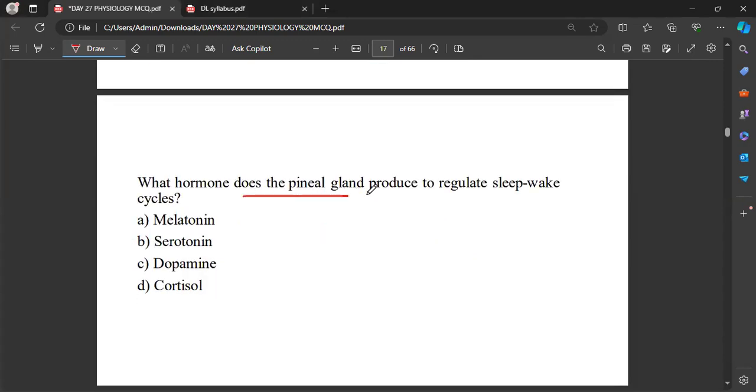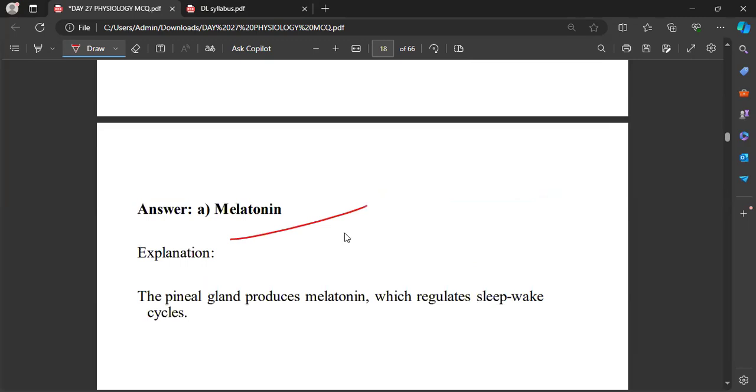What hormone does the pineal gland produce to regulate the sleep-wake cycles? That will be melatonin. Okay, this is the one that regulates the sleep-wake cycle.